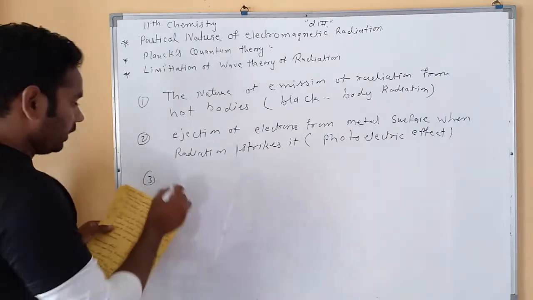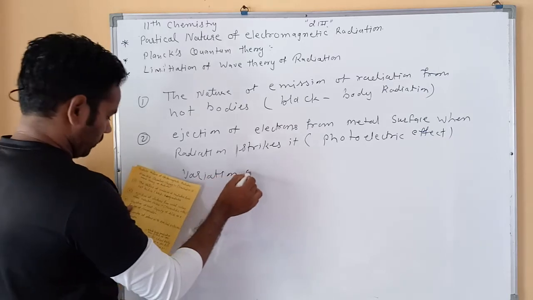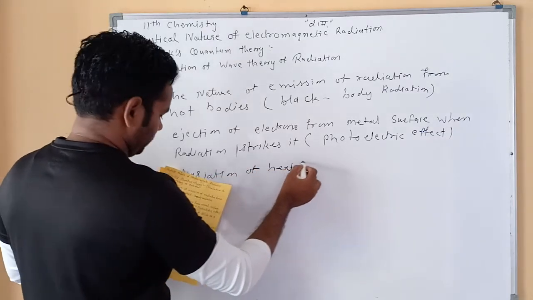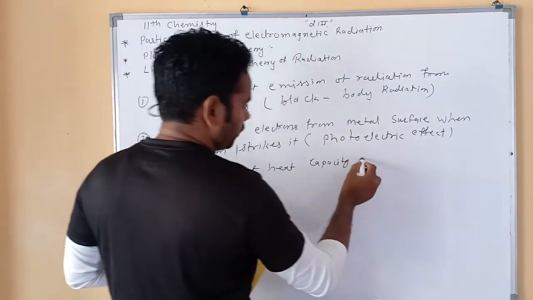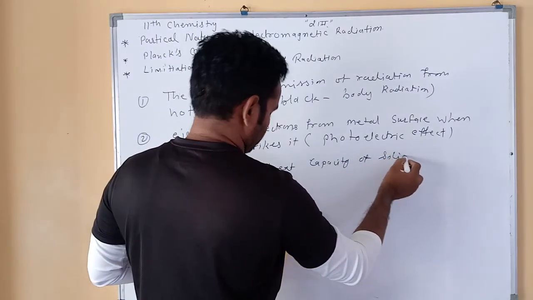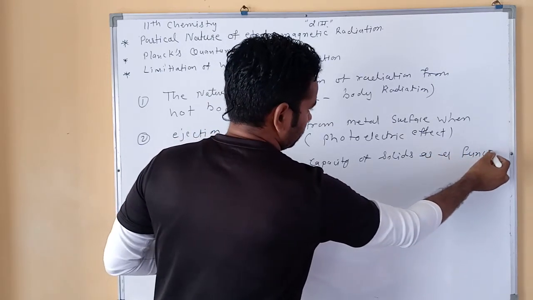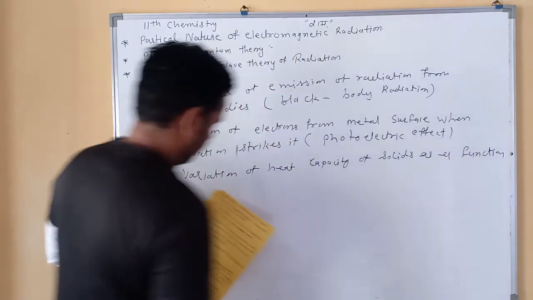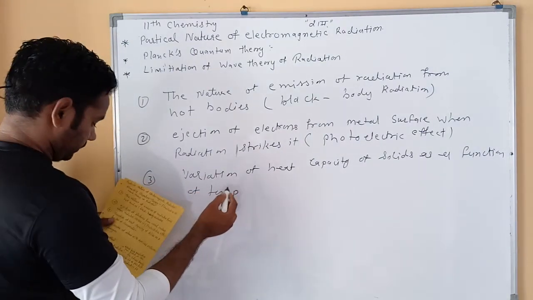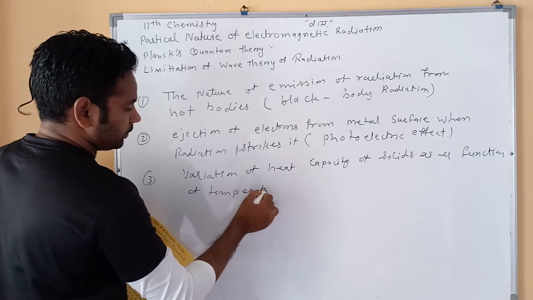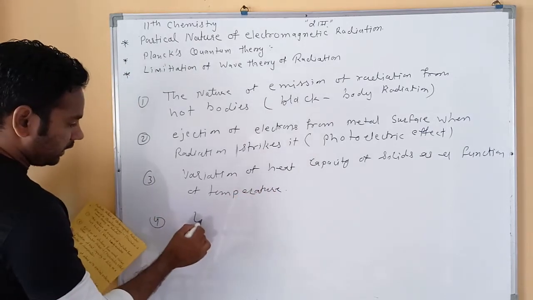Okay, we discuss four points. The third is variation of heat capacity of solids as a function of temperature. Then the fourth and last point is line spectra of atoms, with special reference to hydrogen.